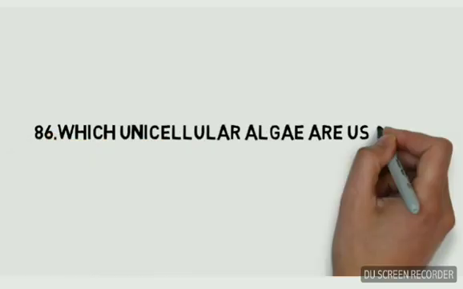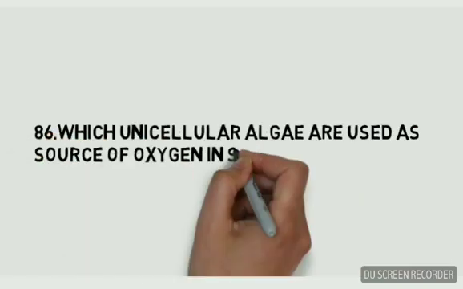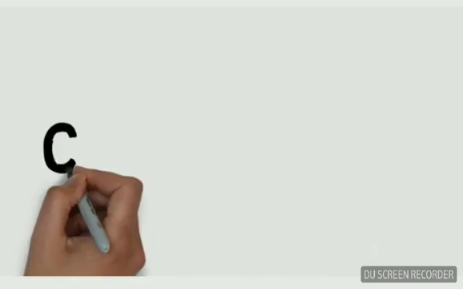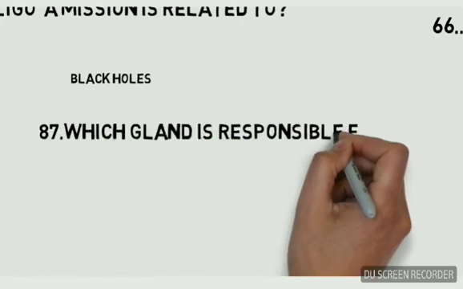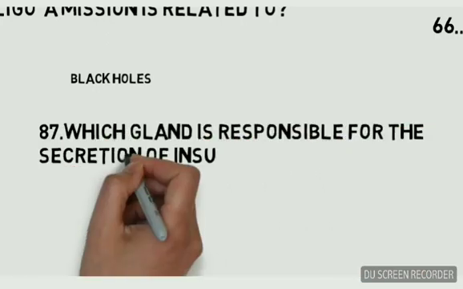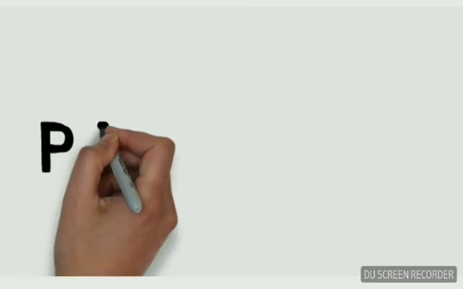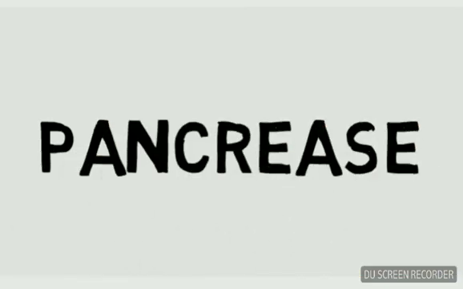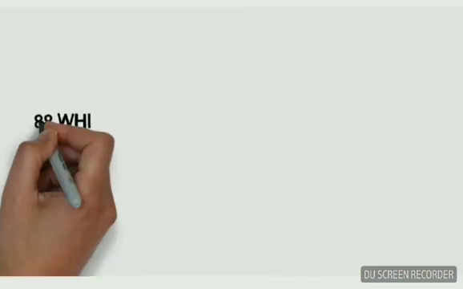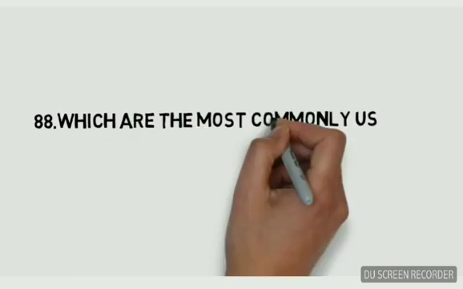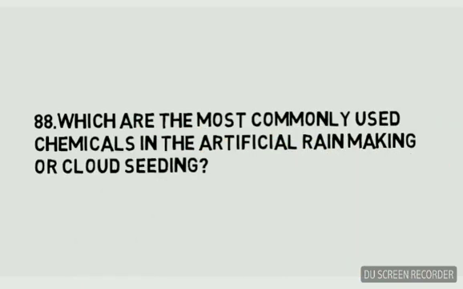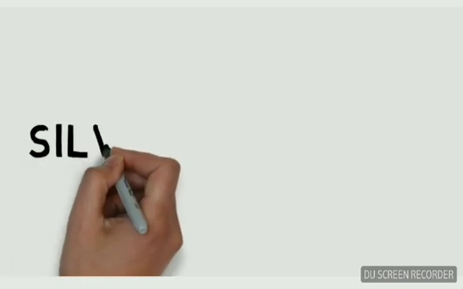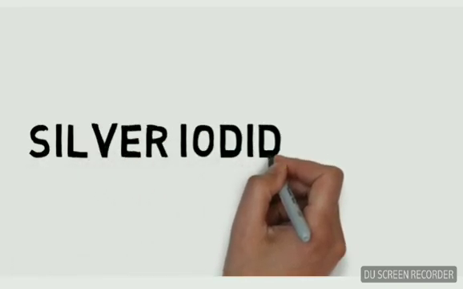Which unicellular algae is used as a source of oxygen in space research? Chlorella. Which gland is responsible for the secretion of insulin? Pancreas. Which chemical is most commonly used in artificial rain making or cloud seeding? Silver iodide.